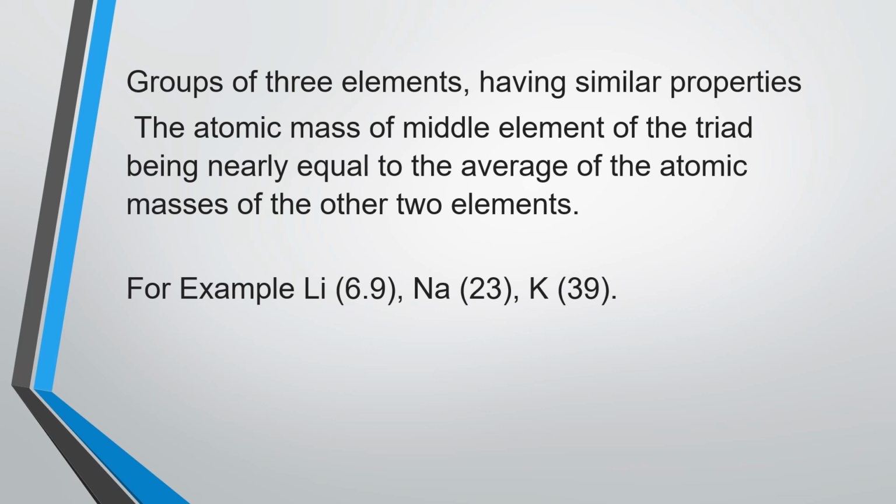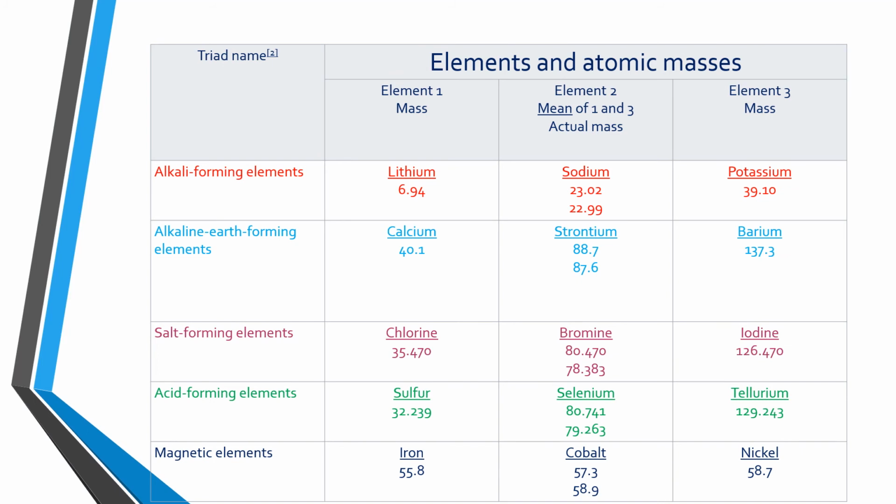That is a similarity. Now going for the other examples, we have already seen lithium, sodium, potassium. Then we can take the next one, calcium, strontium, barium. If you observe, the average of the atomic masses of the first and third elements becomes equal to the second element's atomic mass.